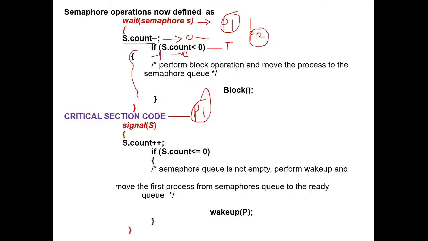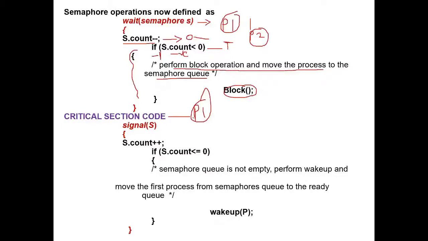So when this condition becomes true, it will execute the block operation. In this block operation, the process will be moved to the semaphore queue. By executing this block operation, the process will be moved to the semaphore queue.